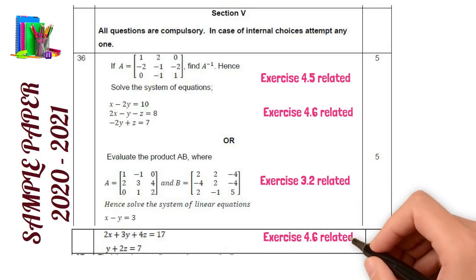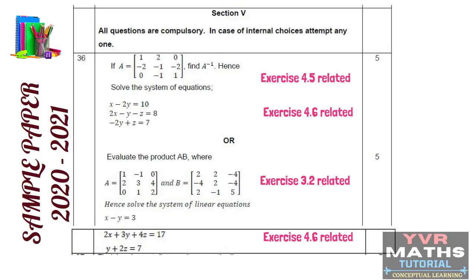So whatever it is, the internal choice question they take from the same unit. As I told previously, the internal choice question they will give from the same unit or from the same chapter. So this type of question is very, very important. Every year they are asking one long answer question from the same concept, from the same chapter. Okay students, in the next slide we will see question number 37.